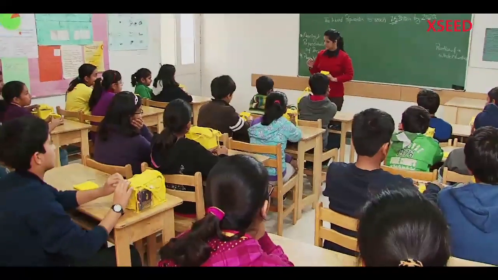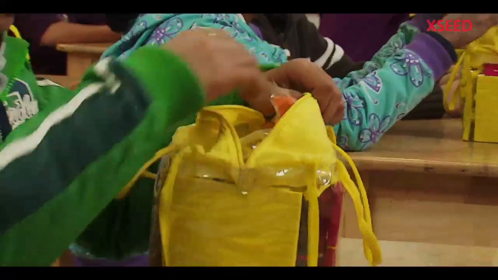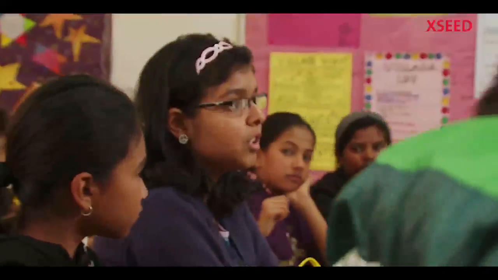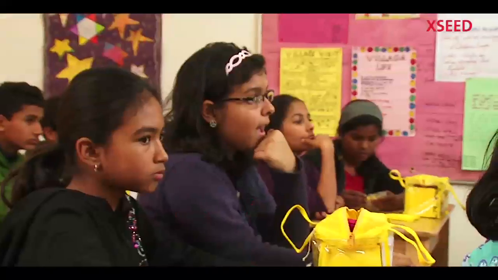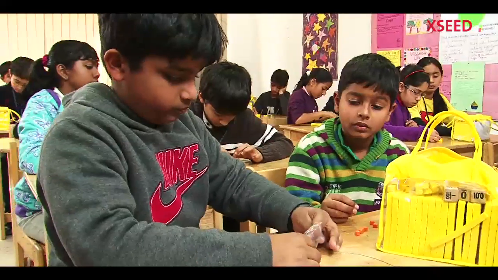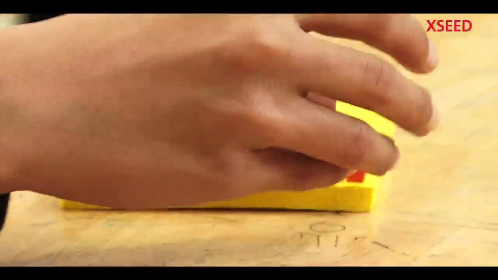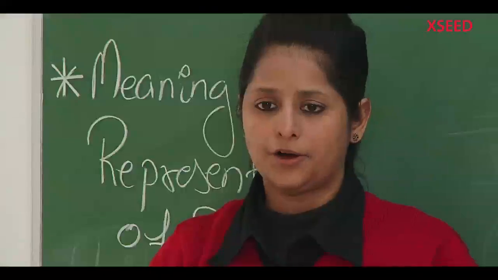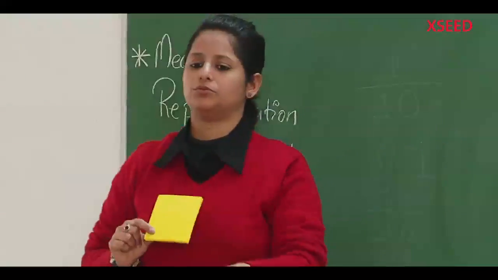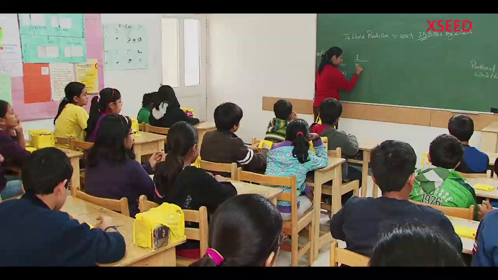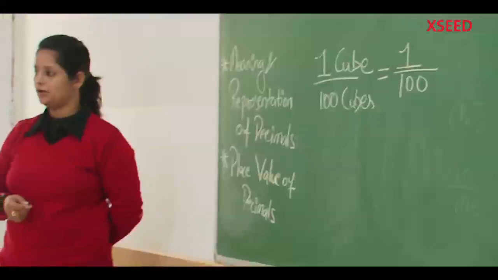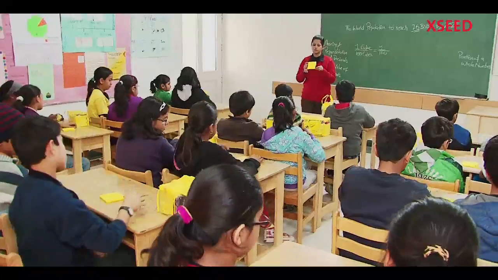So open the bag that you have and take out a small pouch from that. Right now, what can you see in these? They're small cubes. So take out one of those. My question is, out of how many cubes is this one cube? 100 cubes. 1 upon 100 cubes. So what fraction is this? 1 by 100. Great. Now let's count 10 of such cubes.